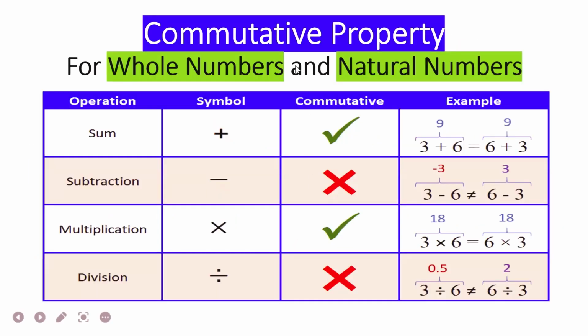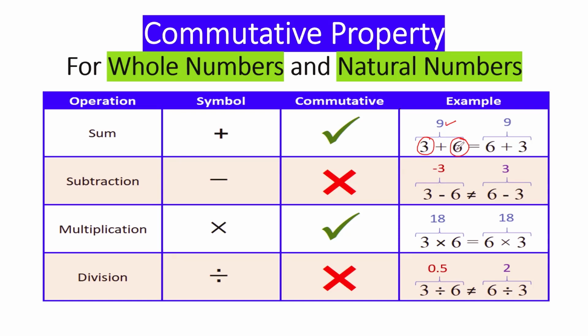Let's see how commutative property works. In commutative property, we will take two numbers. We are talking about whole numbers and natural numbers. I'll take natural numbers only because natural numbers are also whole numbers, right? So I'm just taking 3 and 6. If we add both, we'll get 9 as the result. Now change the order. Change the order means instead of 3 plus 6, we will do 6 plus 3.